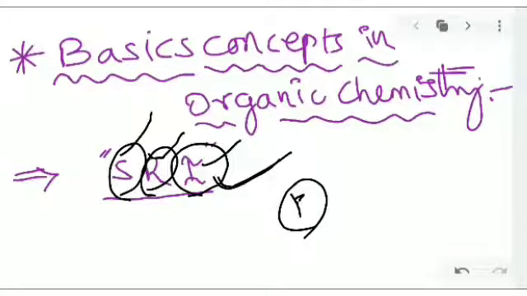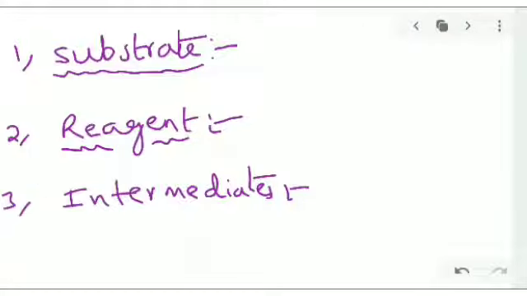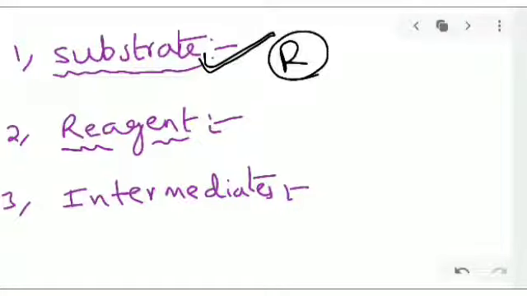Here the first one is substrate. Substrate is a reactant molecule, which we consider as R, which undergoes a chemical reaction. That is known as the substrate. The substrate is the first reactant molecule that undergoes the chemical reaction.